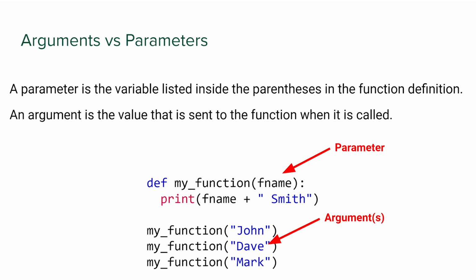That's all fancy speak for saying this. A parameter is the input variable. It's the variable we input into a function when we're defining it. The argument is the value for the parameter. So if my parameter in this case is fname, that's the variable. The argument is the value of the parameter. So if my parameter was, say, user number, right, then we know you want to input a user number, our argument would be 1, 2, 7, 9, 24, 25, whatever. It can be a number, right?